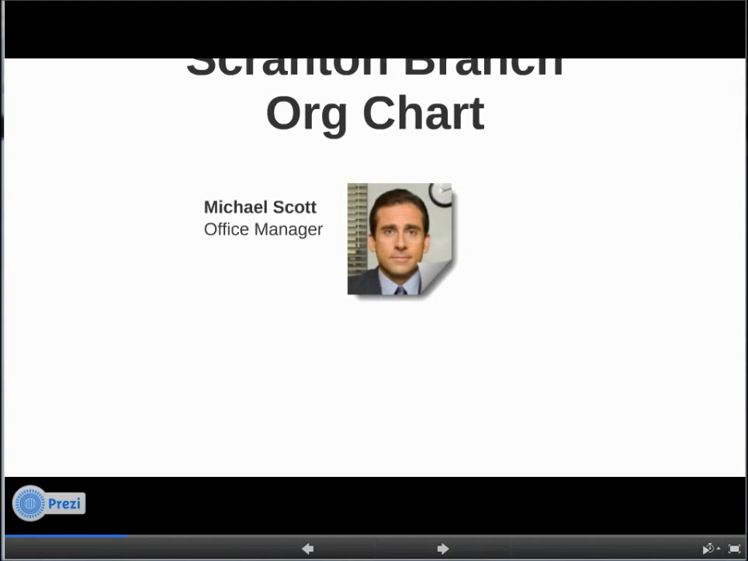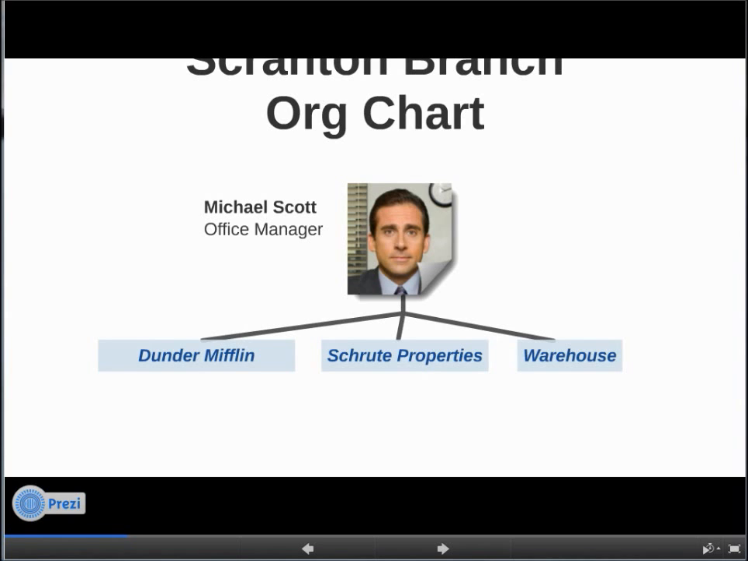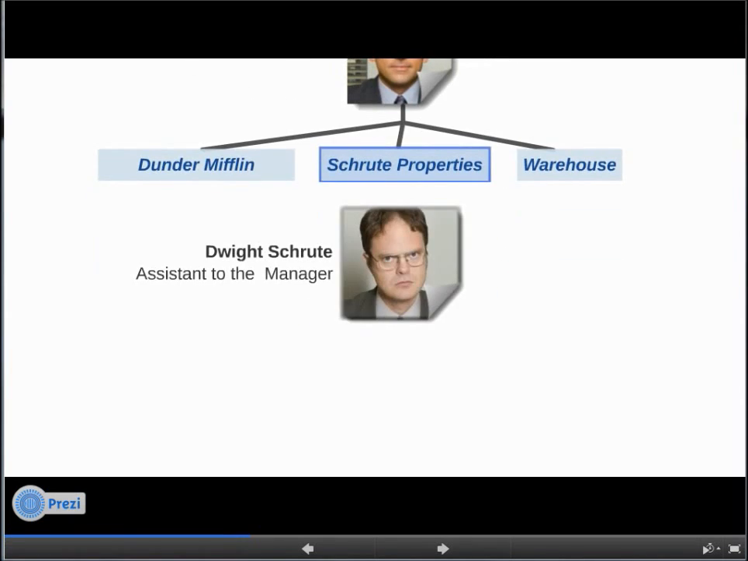Michael Scott is an administrator with rights to move freely across the organization's various brands and divisions. Dwight Schrute, assistant to the manager, has been placed in charge of Schrute Properties, but has no responsibilities over other properties, such as the warehouse.